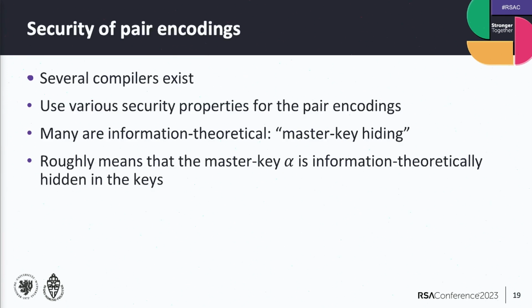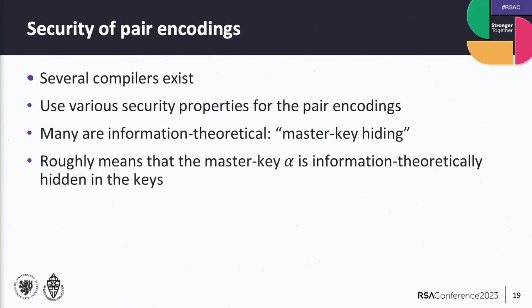Now, I've just mentioned proving security of a pairing coding. What does that mean? Actually, there are quite a lot of different security properties for pairing codings. And these also have different compilers, so there are subtle differences. But what you need to know about pairing coding is that most security properties of it are information theoretical, like master key hiding.